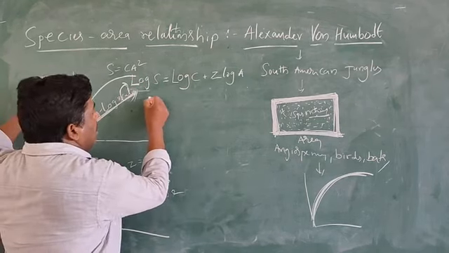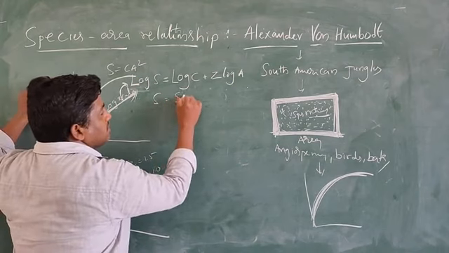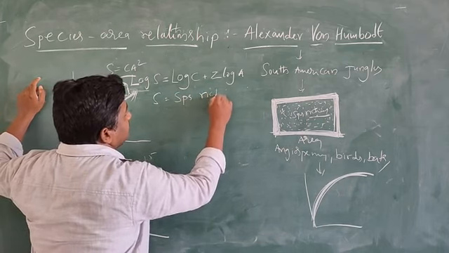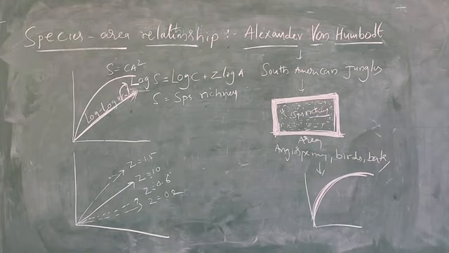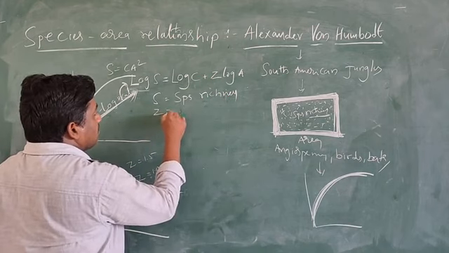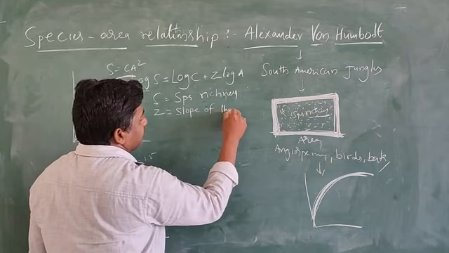Here S means species richness, and Z means the slope of the line.